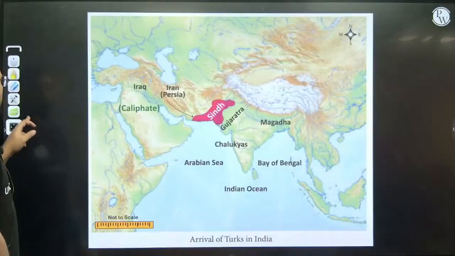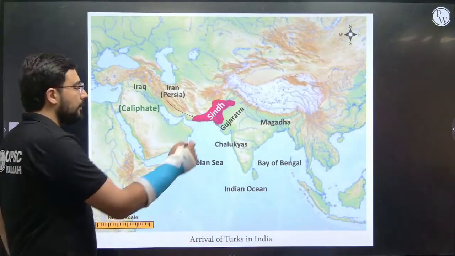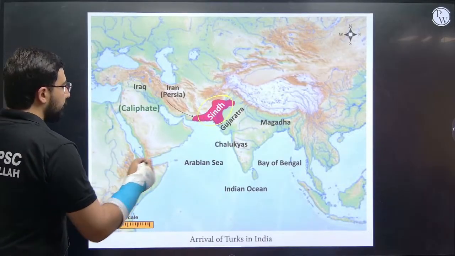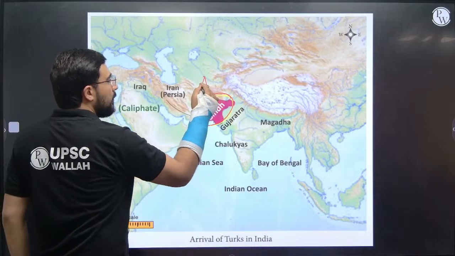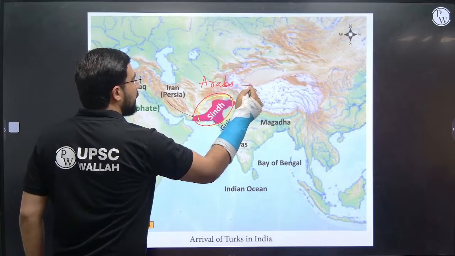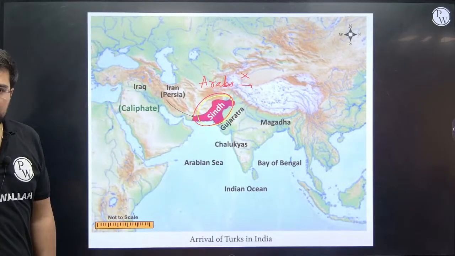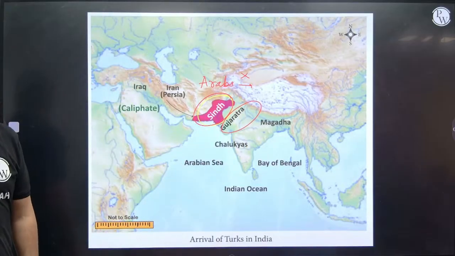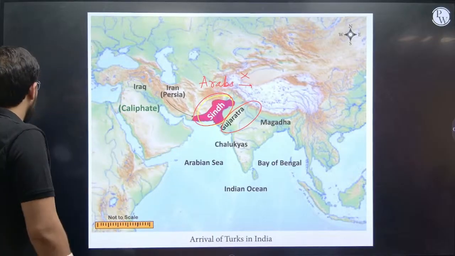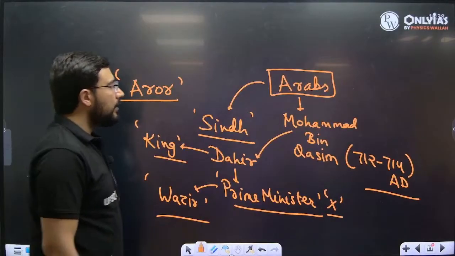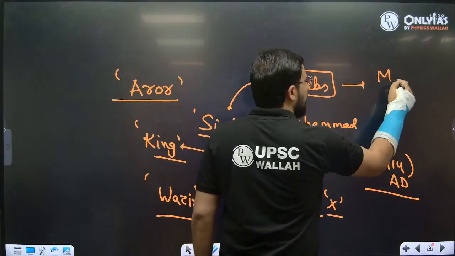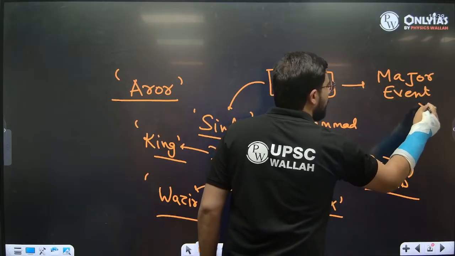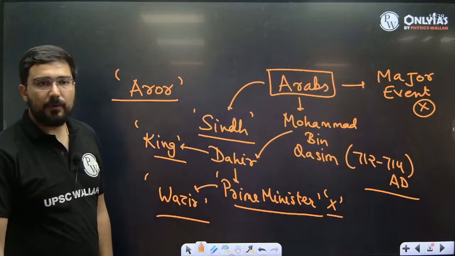Okay, but this was not a very significant achievement. Why? This region of Sindh was the only weak portion. In fact, the Arabs were not able to go towards the east after that. They could not go towards the east. Why? Because they were stopped by the dynasties of this region. Okay? So they could not go towards the east. That's why we often do not consider this Arab invasion as a major achievement. It is not considered as a very major event in Indian history, at least in political terms.